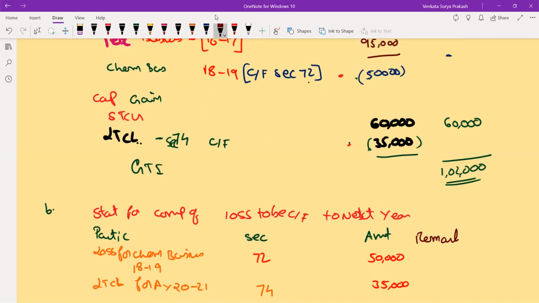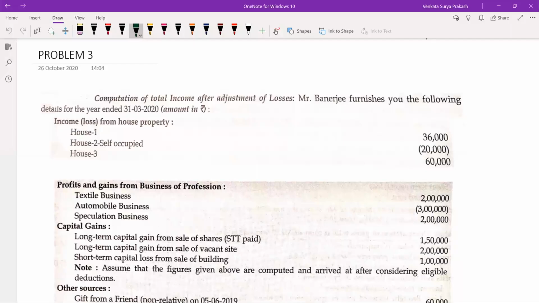One more column we will write here, remarks. We'll also try to maintain one other column called remarks. What is the meaning of this? You just write, this will be carried forward for a period of 8 assessment years. And you can set this off against income from profits and gains from business or profession. This can be set off only against long-term capital gain. So just simply in one line, you need to write the provision of section 72. In one line, you need to write the provision of section 74. That's it. So that's the end of your problem number 1.